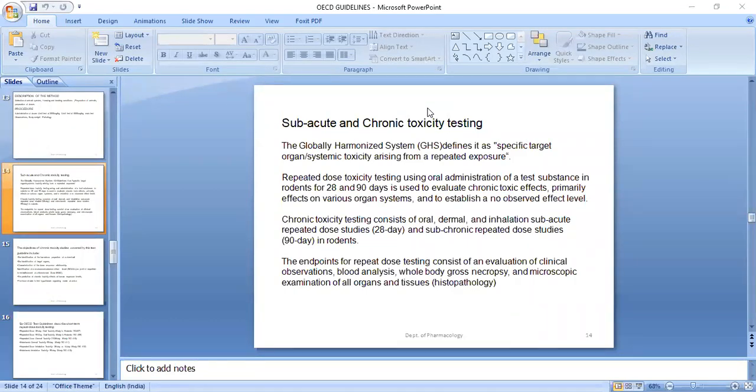It is defined as a specific target organ or systemic toxicity arising from repeated exposure. Repeated is what you need to understand here. In the acute toxicity study there is a single dose administration, nothing repeated. But in chronic, you give repeated exposure to the animal at a particular specific dose. 500 mg per kg, you calculate depending upon the body weight and identify the dose. If you are doing subacute, it will be for 28 days, and if you are doing a chronic study, it will be for 90 days.